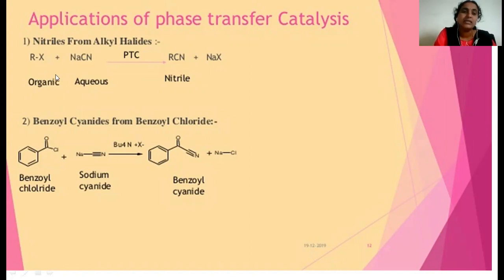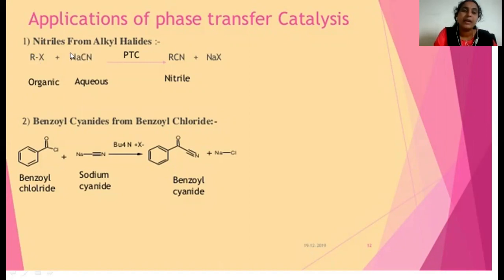If you mix these alkyl halide and the sodium cyanide, even after several days, even if you mix continuously, this reactant will remain in the organic solvent, that is ether, and this reactant will remain in the aqueous solution, that is water.